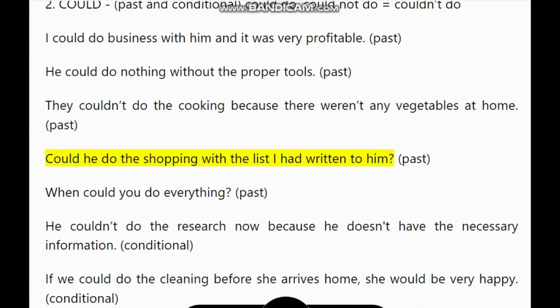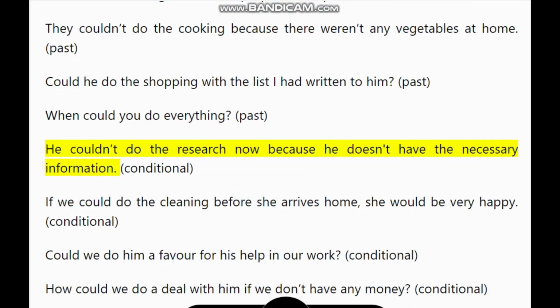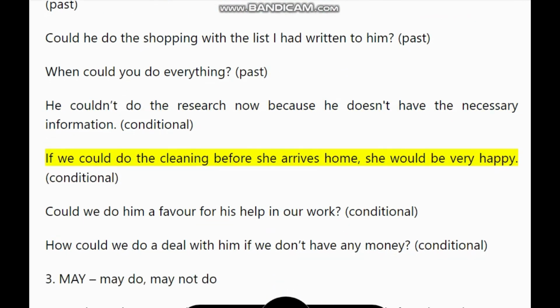Past. Could he do the shopping with the list I had written to him? Past. When could you do everything? Past. He couldn't do the research now because he doesn't have the necessary information. Conditional. If we could do the cleaning before she arrives home, she would be very happy.